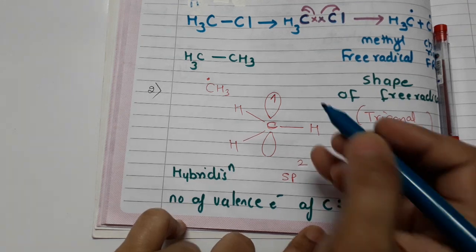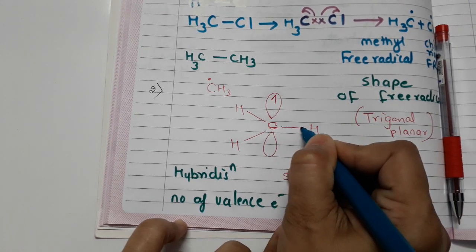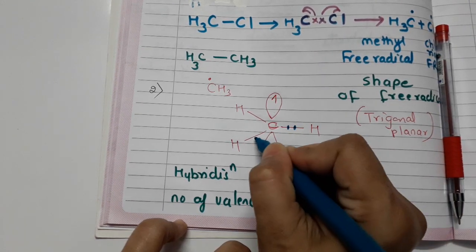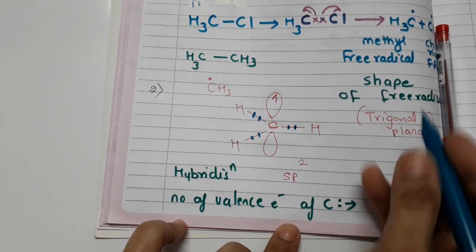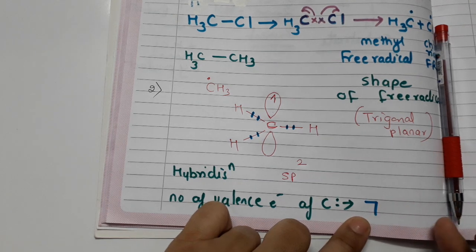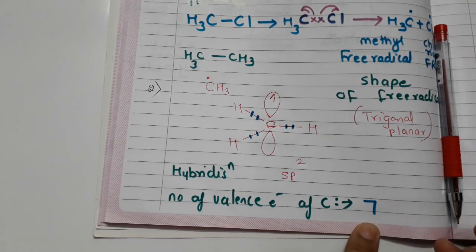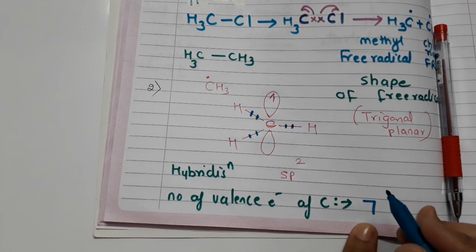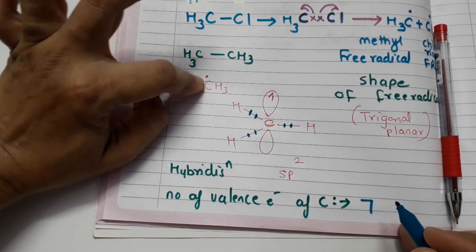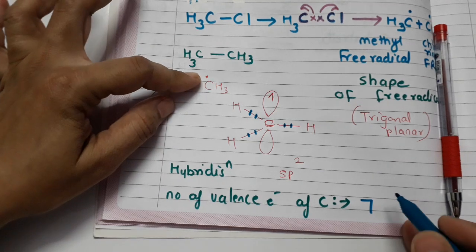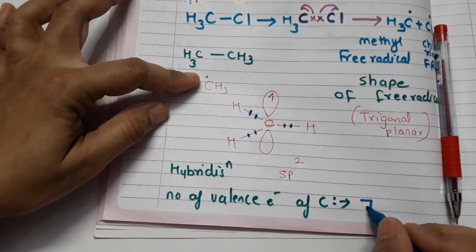See, one single bond is there, meaning 1, 2, 3, 4, 5, 6 and the 7th electron. So it is having 7 valence electrons.